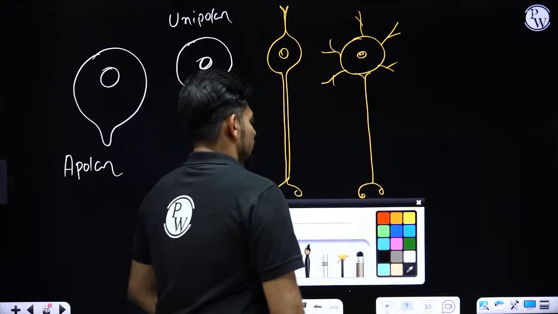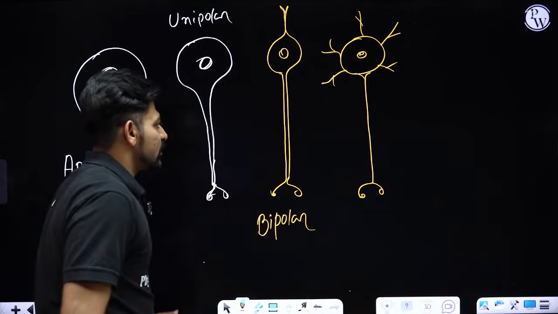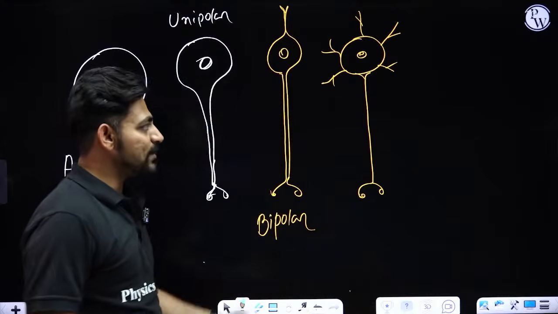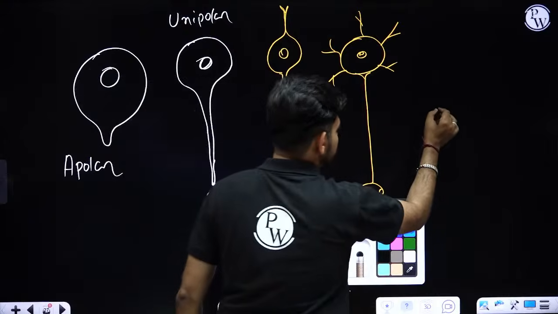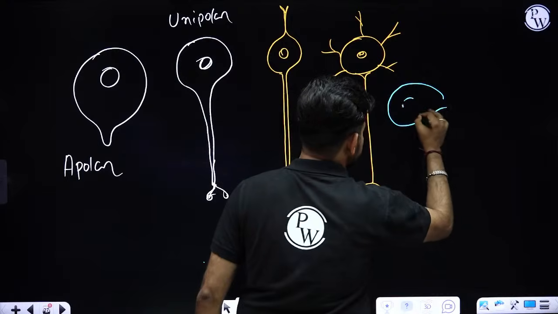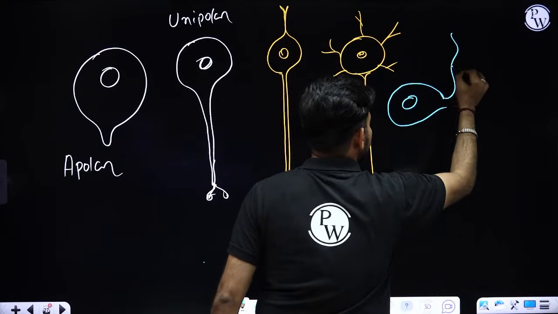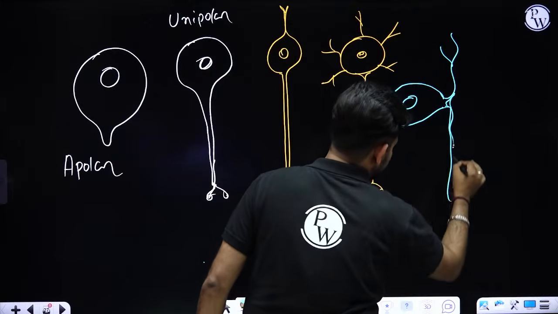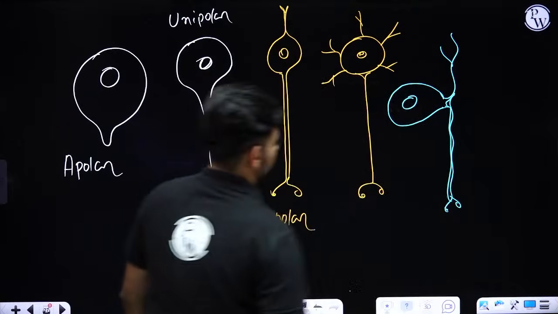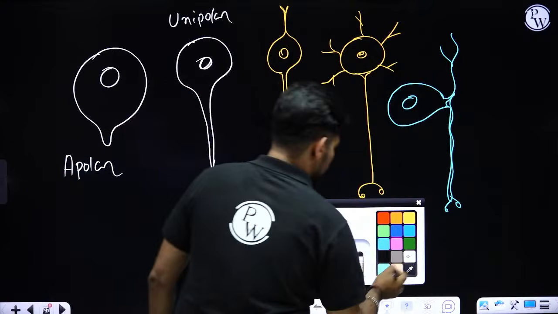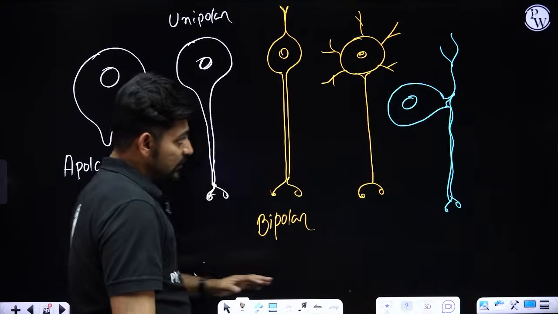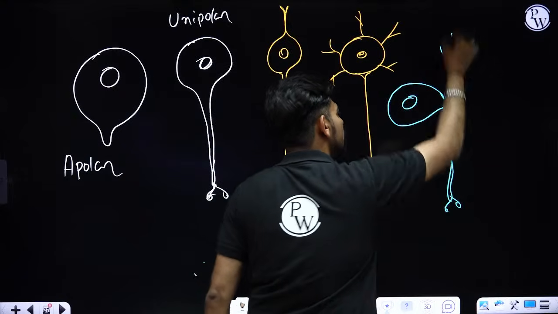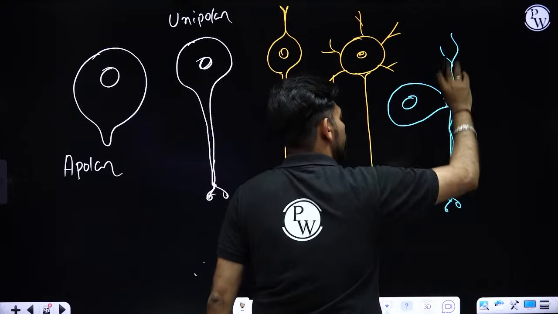Okay. Now, if you search carefully inside our body, you will find another modified version of the bipolar neuron, and that looks like this. The cell body, the dendrite and the axon. Superficially, if you observe this, you will think the neuron has only one axis, right?